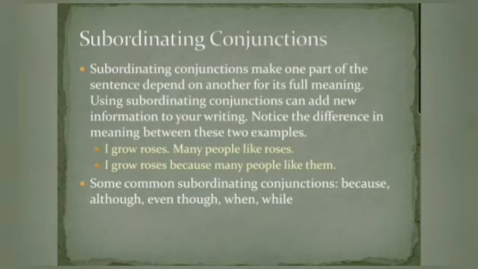Subordinating conjunctions make one part of the sentence depend on another for its full meaning. If you use a subordinating conjunction, then one part of the sentence will surely depend on the second part. Just like, I grow roses, many people like roses. I grow roses because many people like roses. So why do I grow roses? Because many people like it. So one part entirely depends on another one.